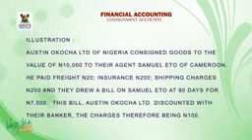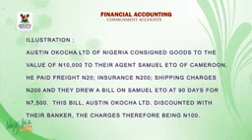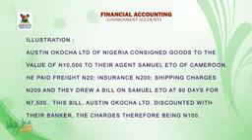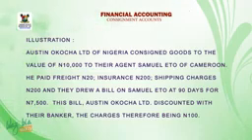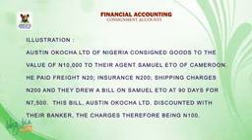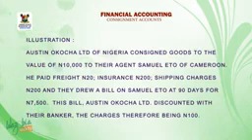Illustration: Austin Okocha Limited of Nigeria consigned goods of the value of 10,000 naira to their agent Samuel Eto'o of Cameroon. He paid freight 20 naira, insurance 200 naira, shipping charges 200 naira, and they drew a bill on Samuel Eto'o at 90 days for 7,500 naira. This bill, Austin Okocha Limited discounted with their banker, the charges therefore being 100 naira.